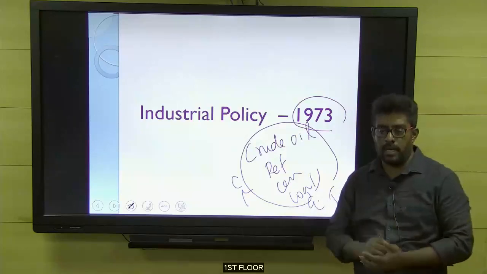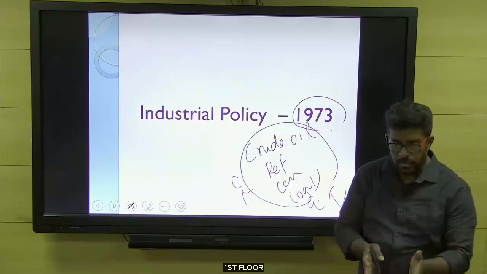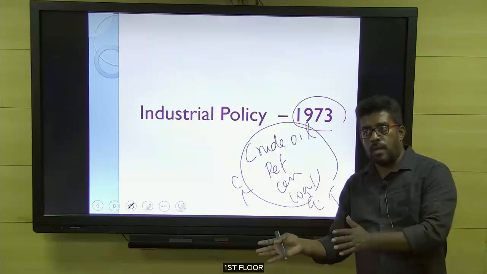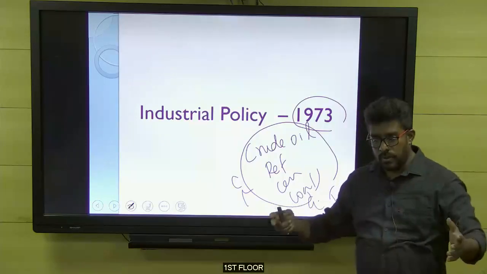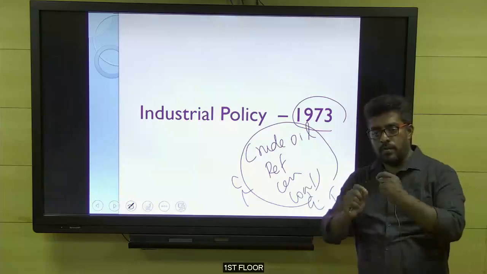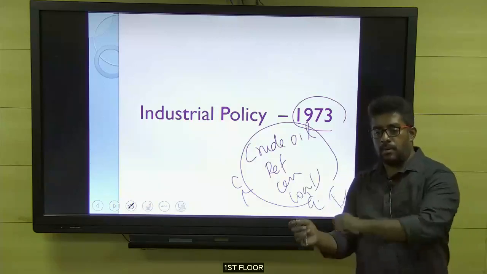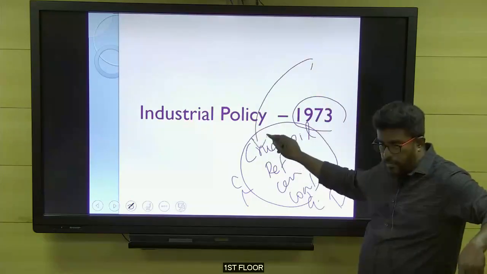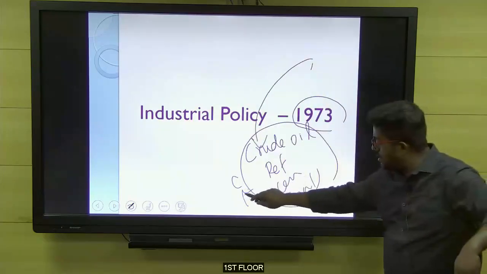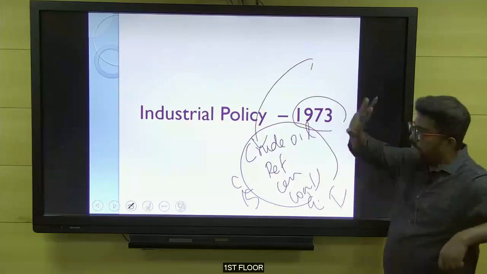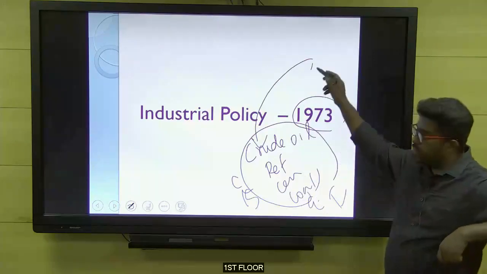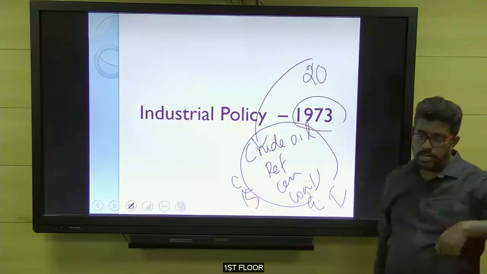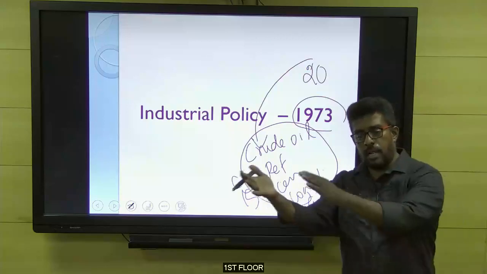But if we permit the private players, then when they open, sometimes they make it collapse. When the company collapses, it is not a good sign for the economy. So we should have a stable environment. So they made a condition applicable. So what is the condition is, hereafter privates will be permitted to enter this area. Even if the areas are reserved for central or state, privates can enter, but all the privates are not allowed to enter. The privates, those who have a net worth of more than 20 crore, they can apply for the core industry. So financially stable, at the same time letting the privates.